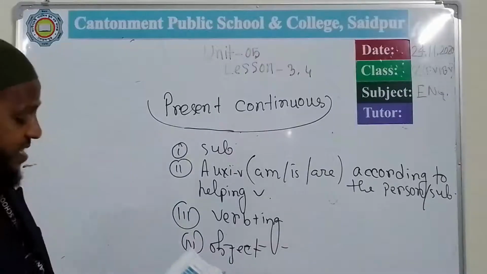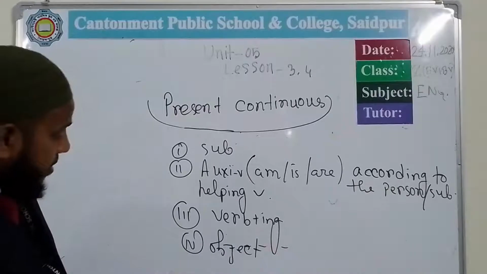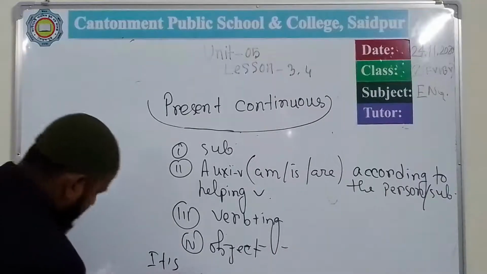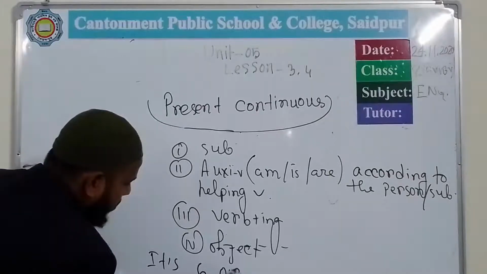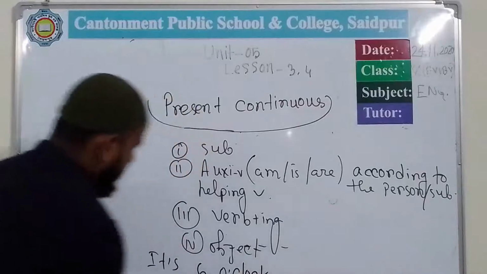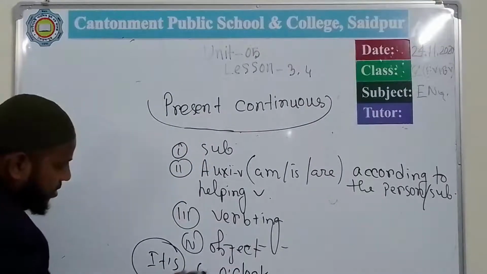So here, it is 6 o'clock. I have to use this impersonal pronoun. It is 6 o'clock.